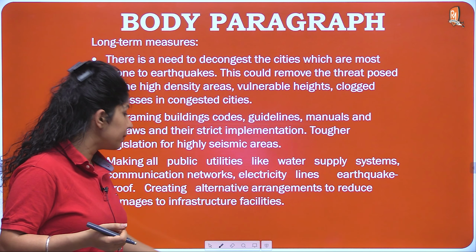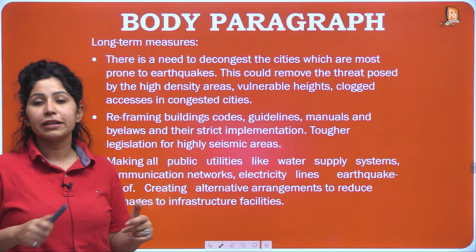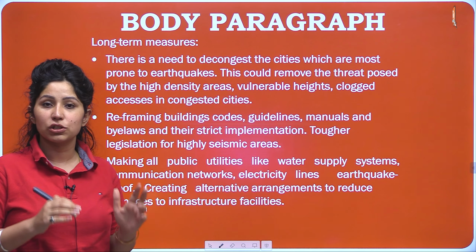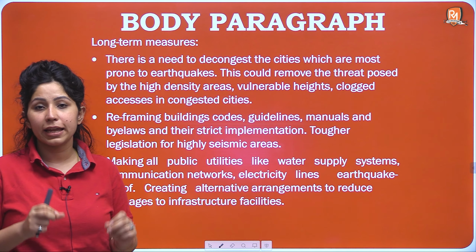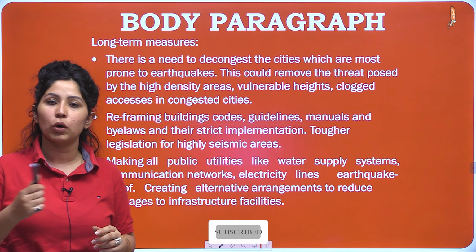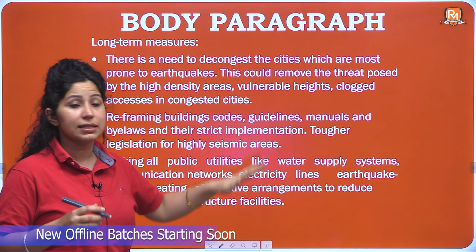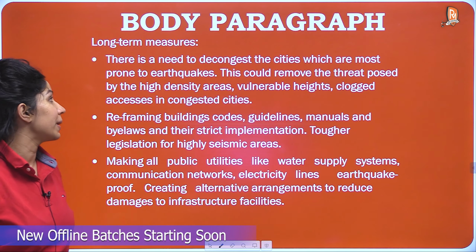Now come the long term measures. In the long term, whatever buildings we are constructing now need to be earthquake resilient. That has to be there. We need to have building codes, that is, the parameters that need to be kept in mind before construction of buildings. So there is a need to decongest the cities which are most prone to earthquakes.